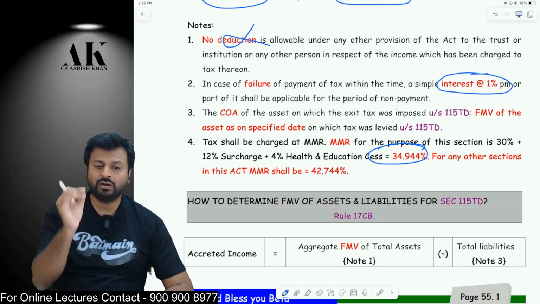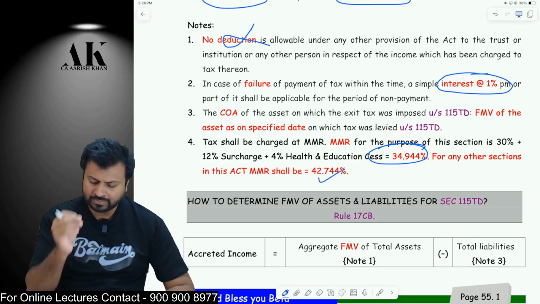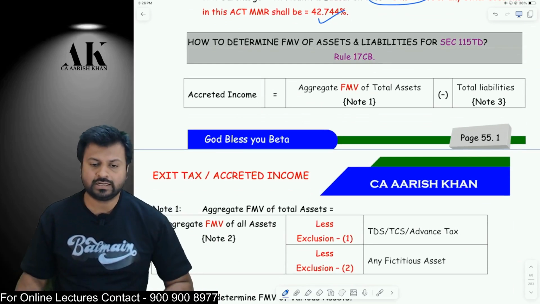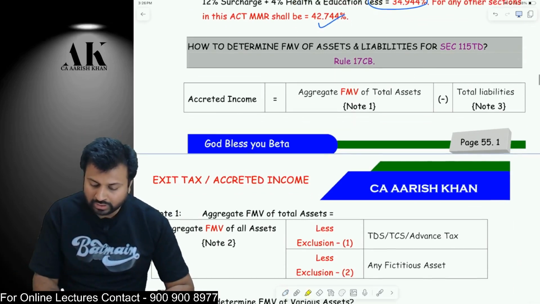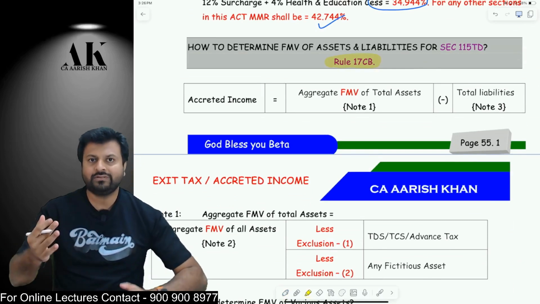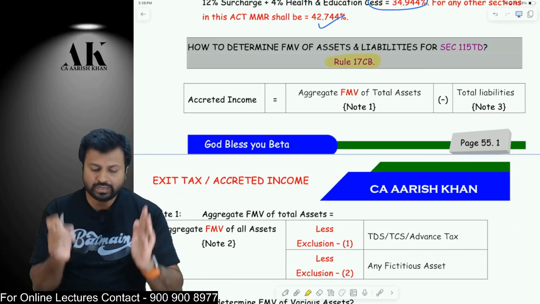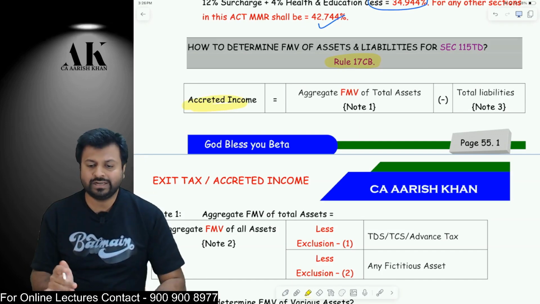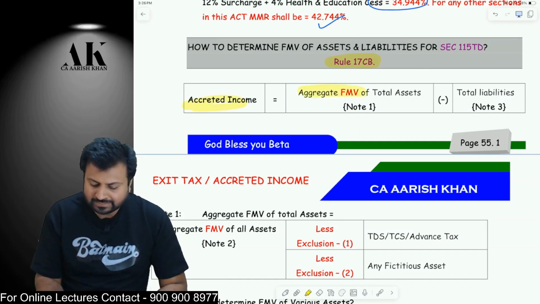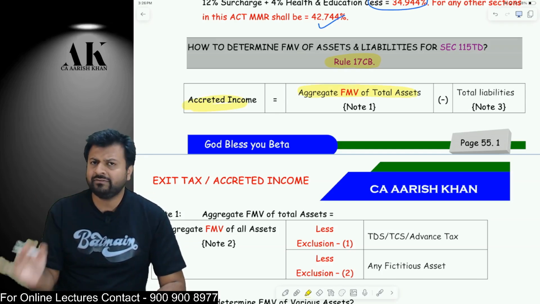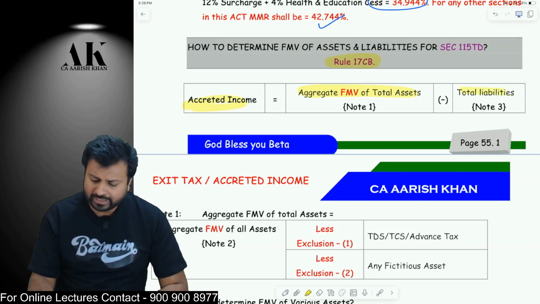Apart from this, in the entire income tax law, wherever the word MMR will come, you have to pay tax at the rate of what? 42.744%. Okay. Now, how to compute this accredited income? For that, the law has made a rule, Rule 17CB. Now, Rule 17CB will teach us how to compute accredited income. Sir, what does Rule 17CB say? Rule 17CB says that take the FMV of all the total assets of the trust minus all the liabilities.